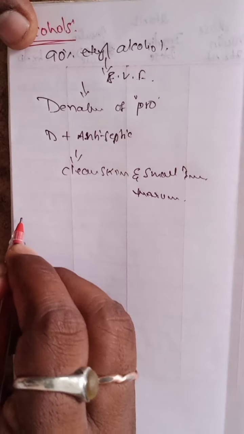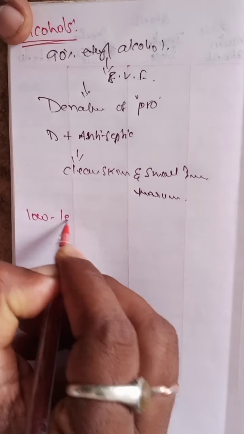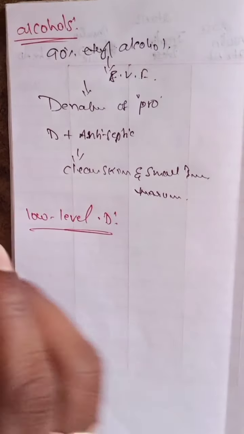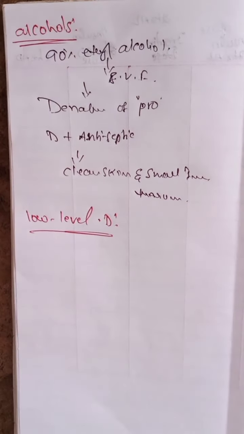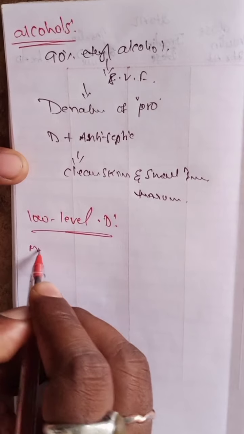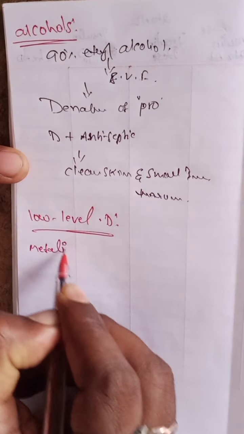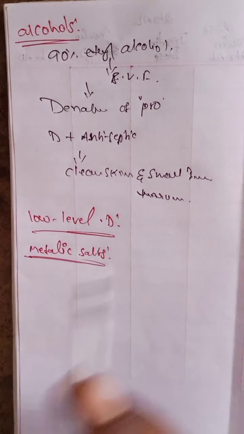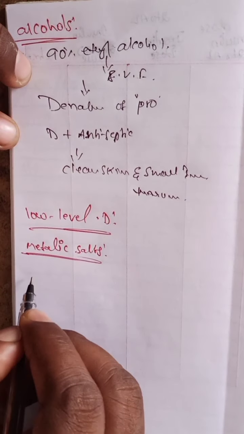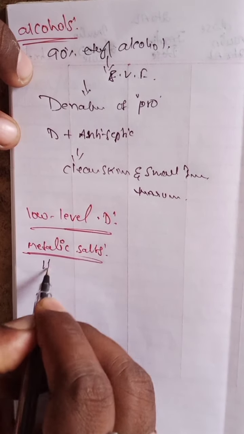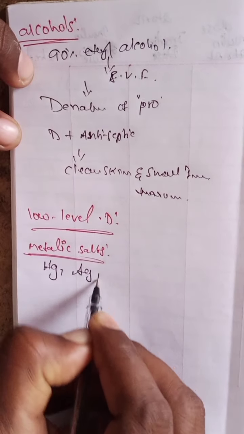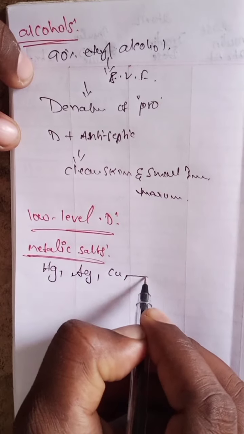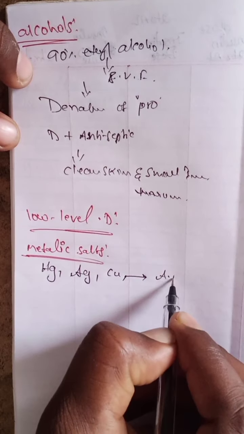And the next one, low level disinfectants. An example is the metallic salts. What metallic salts are there? Mercury, Hg, silver, and copper. These show antimicrobial activity.